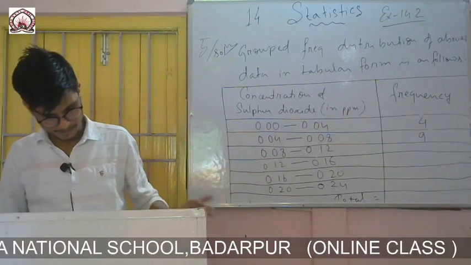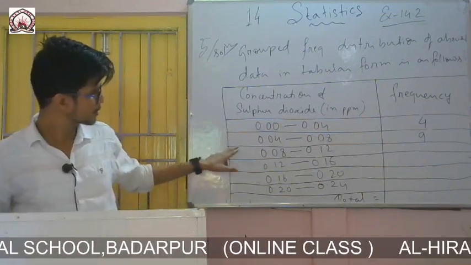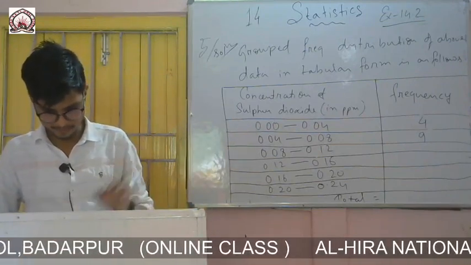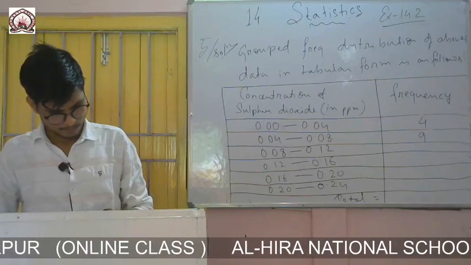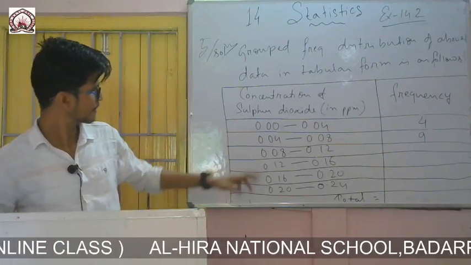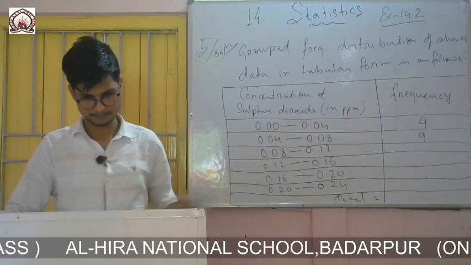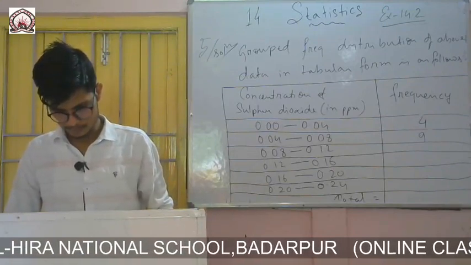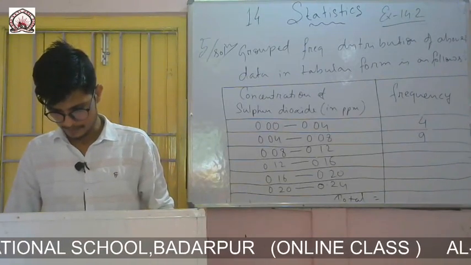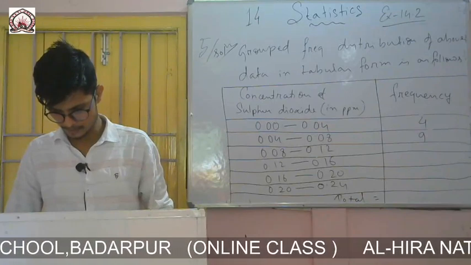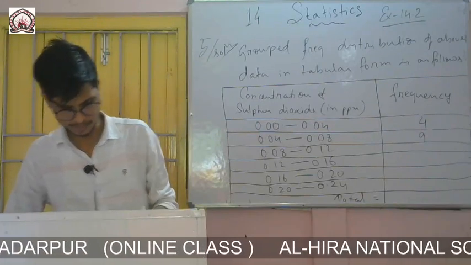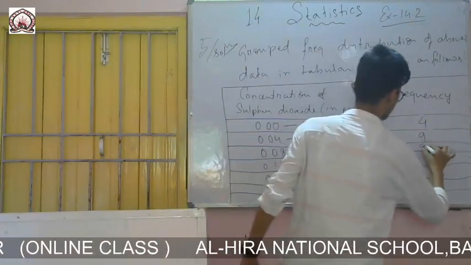So how many? 1, 2, 3, 4, 5, 6, 7, 8 and yes, 9. So it is 9 there.